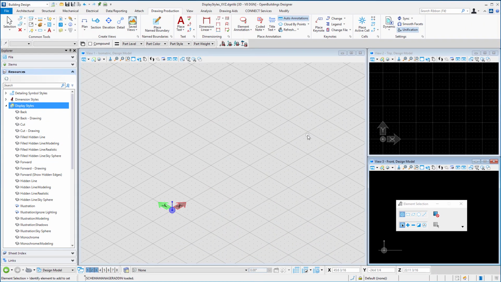I can simply close. I always like to do a Control F to save the settings. And again, we would have to close Building Designer and reopen it to have that display style available. And we will use that in a later session when we go to actually set up our drawing templates. In the next session, we'll take a look at creating a custom drawing title callout.